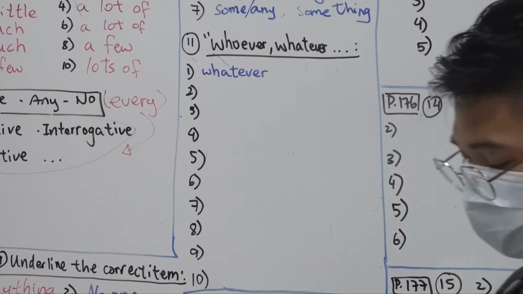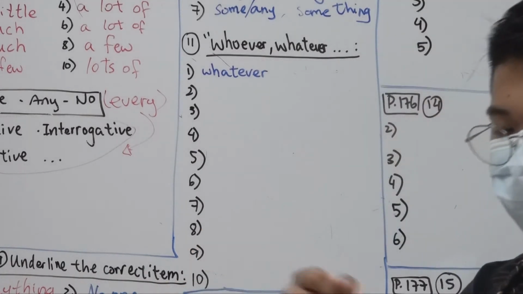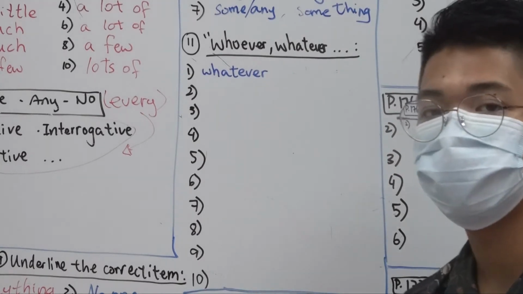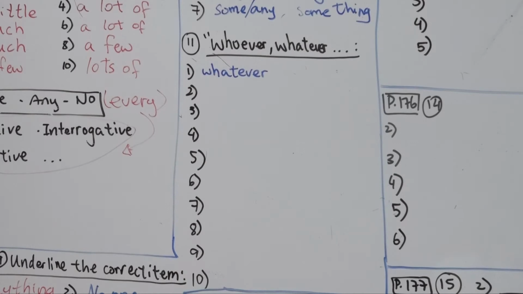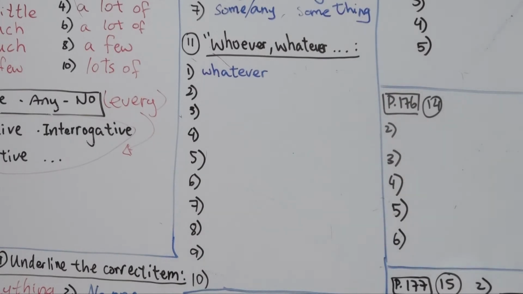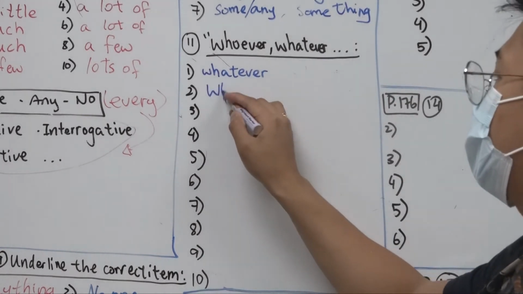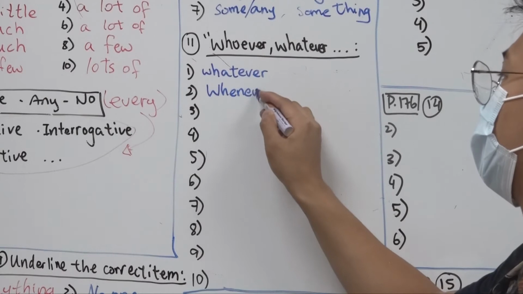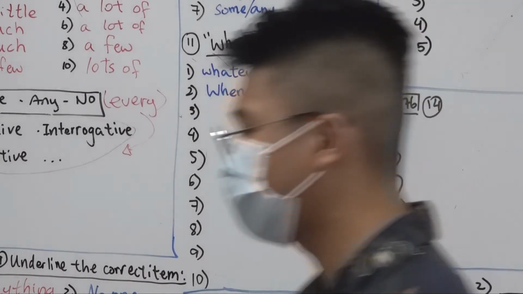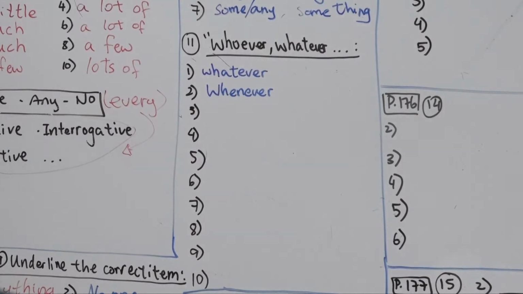Washing means the laundry, the clothes that she washes. So it's a very ironic sentence. After she washes her clothes and wants to dry them, it starts raining. So it's whenever. Anytime she does her laundry, it starts raining before she can dry them.